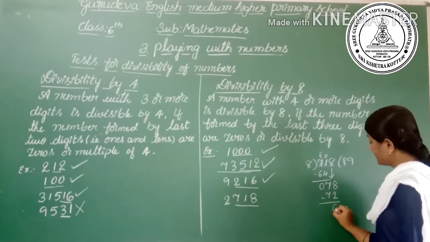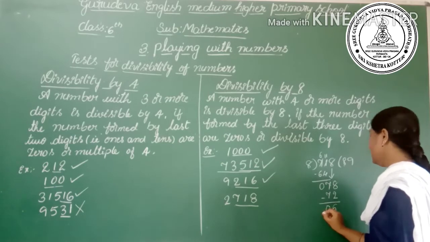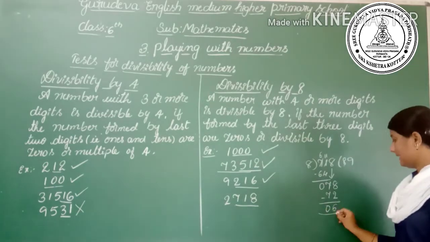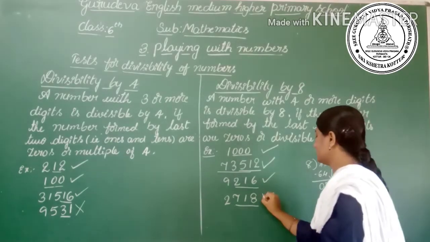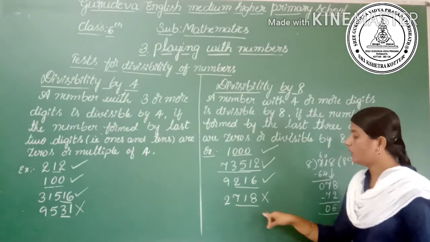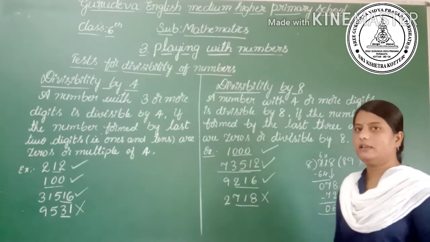Here 8 minus 2 is 6. 7 minus 7 is 0. Here there is a remainder of 6. So it is not divisible by 8. Hence the whole number is not divisible by 8.